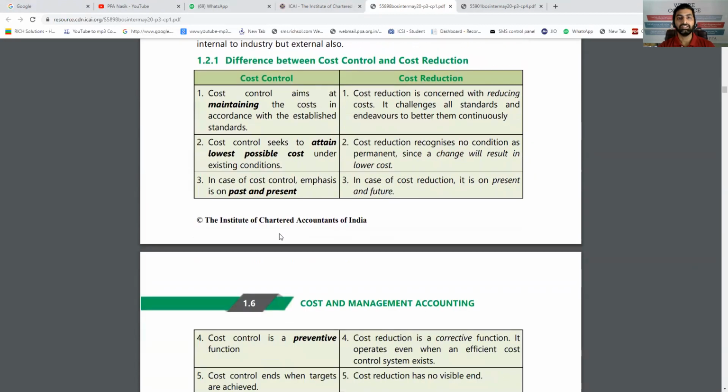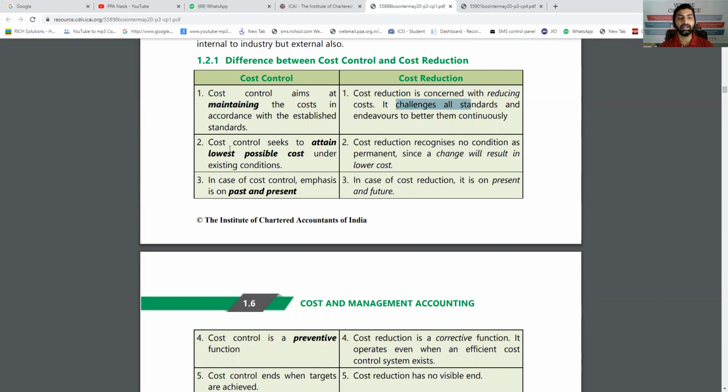Now, the next short note is the difference between cost control and cost reduction. As I said, controlling the cost means deciding a specific cost and following the same without thinking whether it is required or not. Once it is decided, it is decided. Cost reduction challenges the budget. It asks why the cost should be 10 lakh rupees. Can't we reduce this cost? That is cost reduction. So cost control is maintaining the cost and cost reduction is challenging the standard cost.